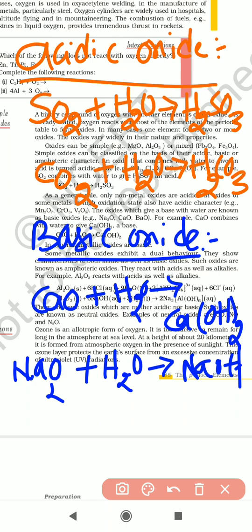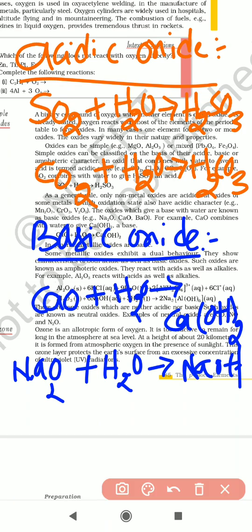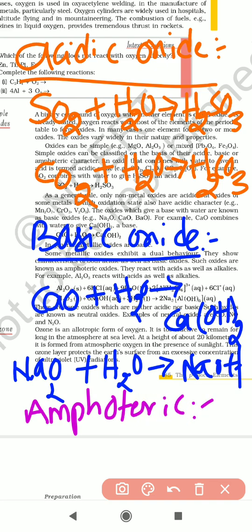And the last one is amphoteric oxide. What is meant by amphoteric? An amphoteric oxide is an oxide that exhibits acidic character or basic character.